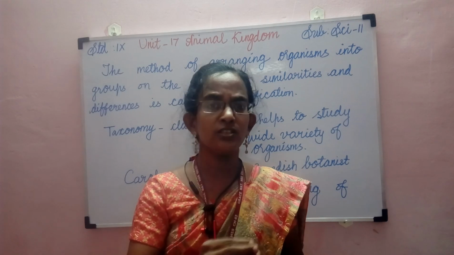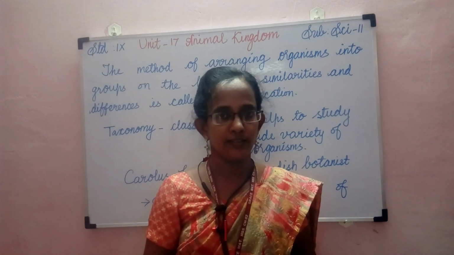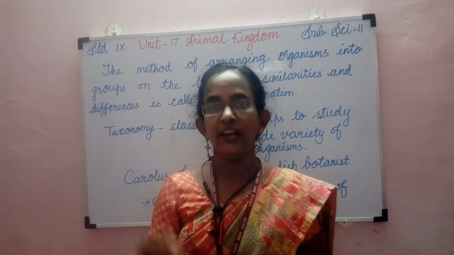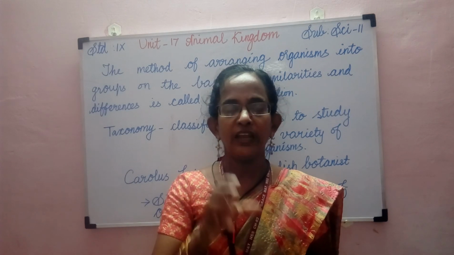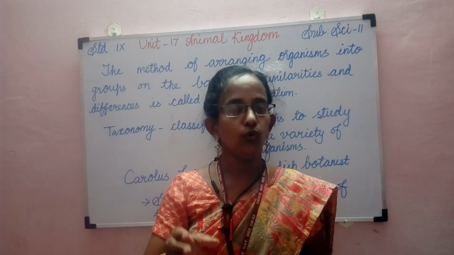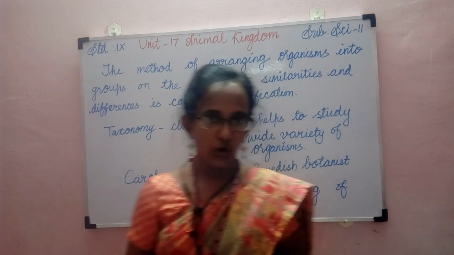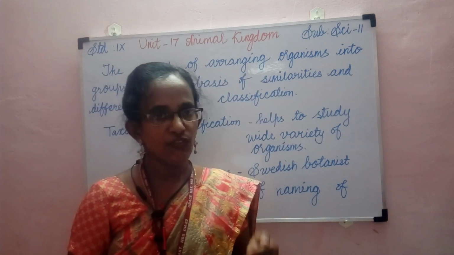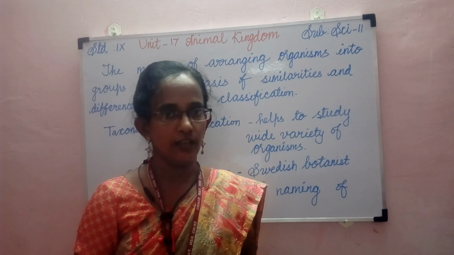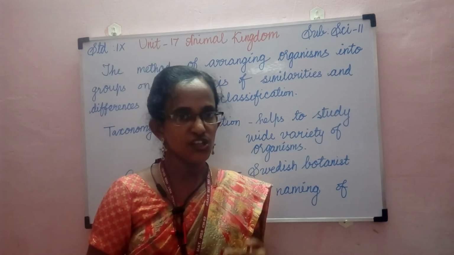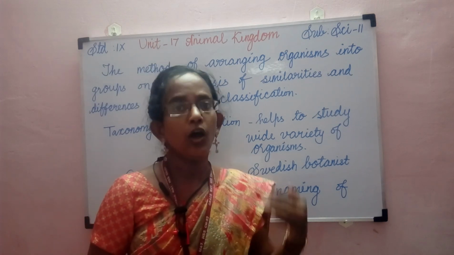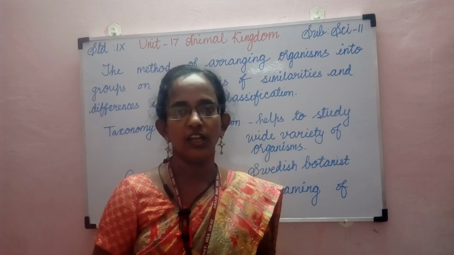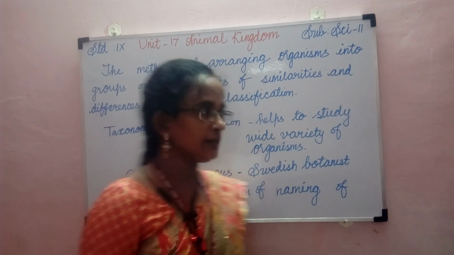So the diversity of these living organisms can be studied effectively when they are arranged and grouped in a particular order and a systematic way, so classification of organisms is very essential to study the diversity in living organisms.